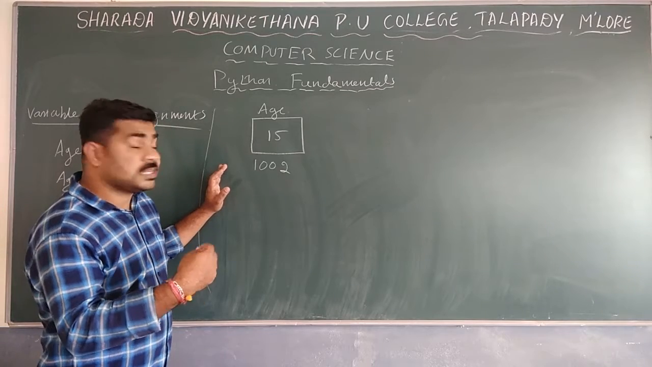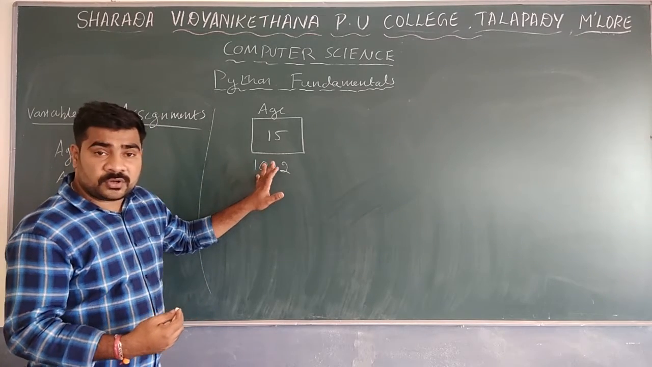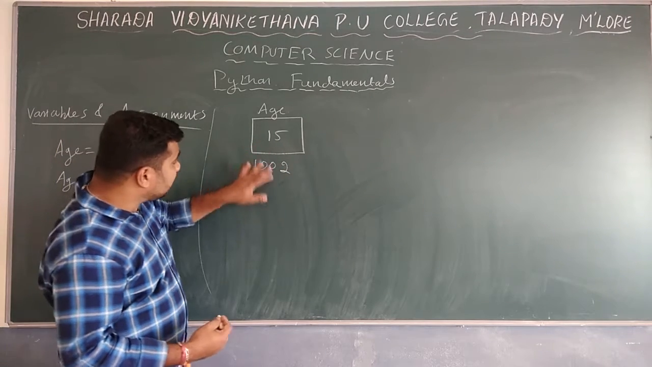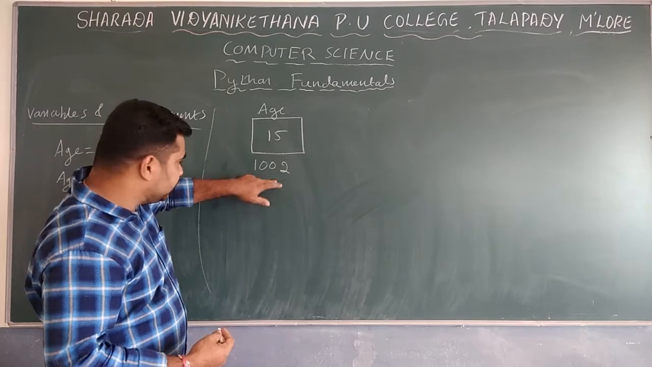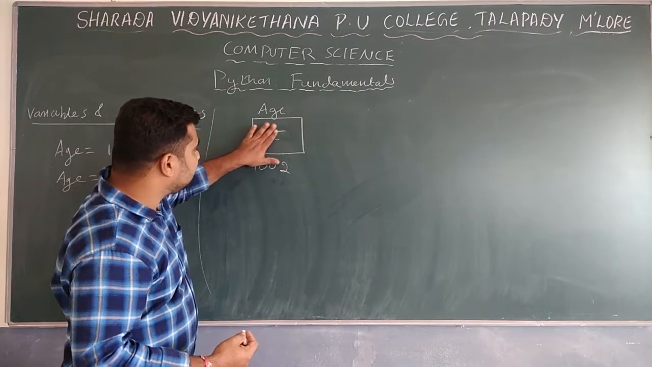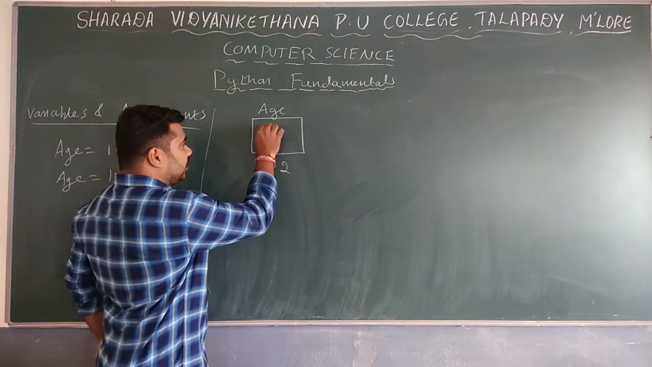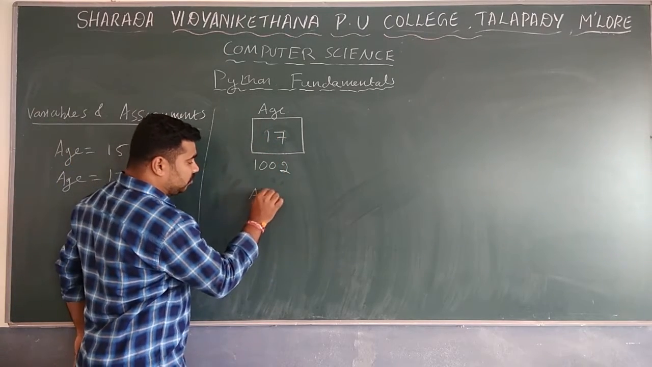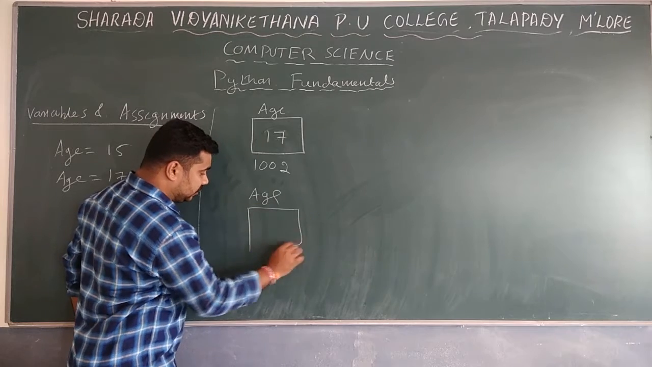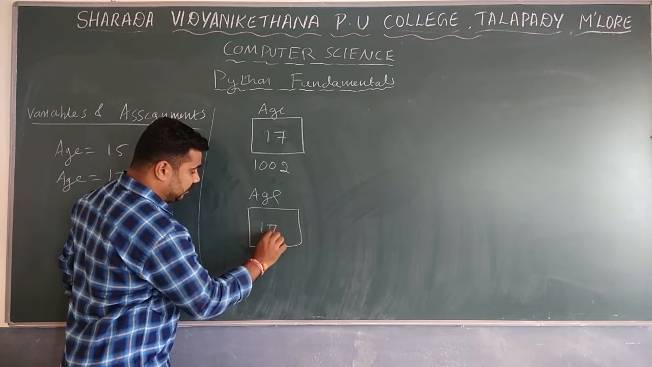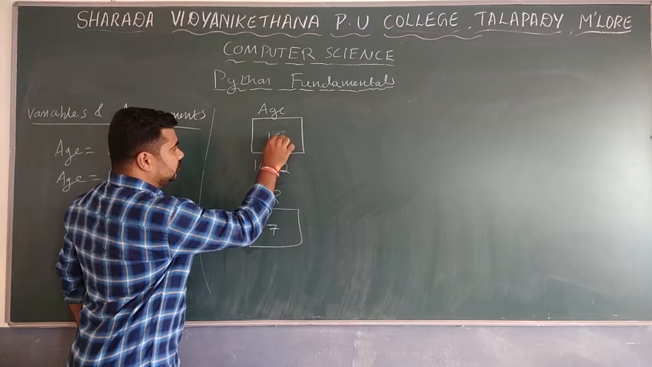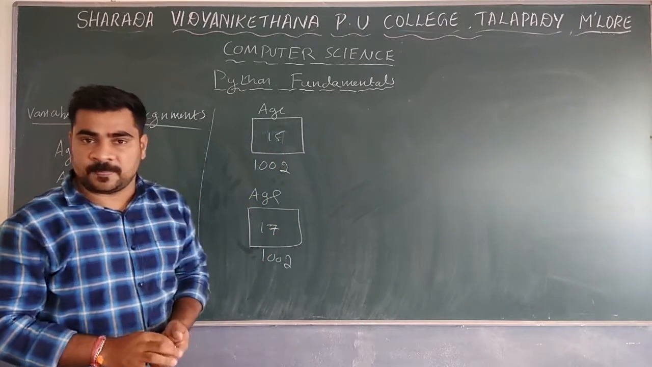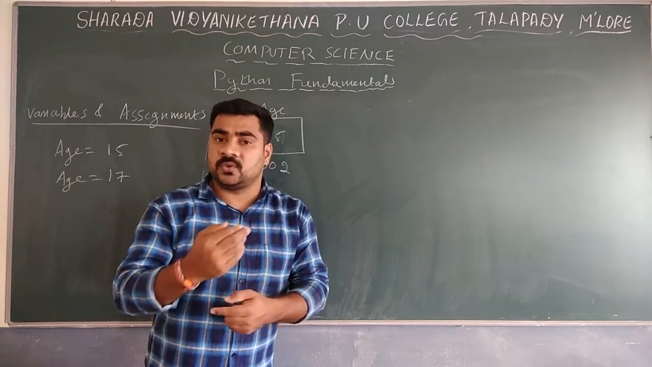If you once again assign age is equal to 17, what happens is the same location's data is overwritten. It is equal to 17. So now we can draw one more diagram. This will be 17, and earlier it was 15, but the address will be the same. In the same address, the data is going to change. In the same memory location, the data is going to be overwritten.